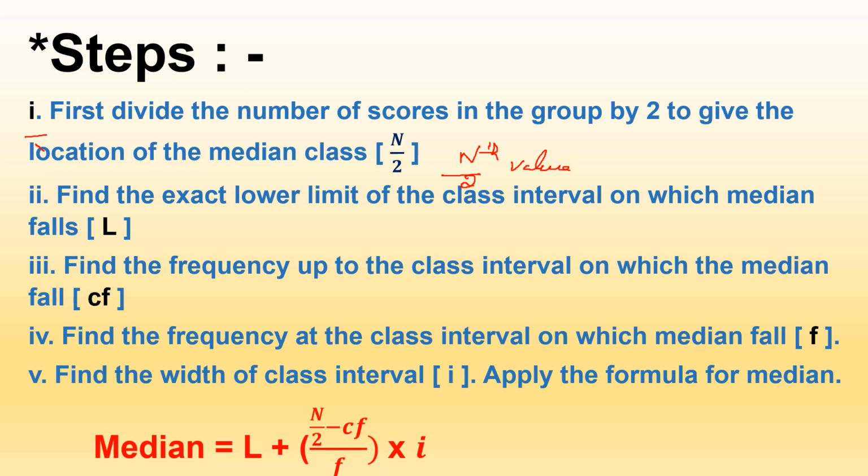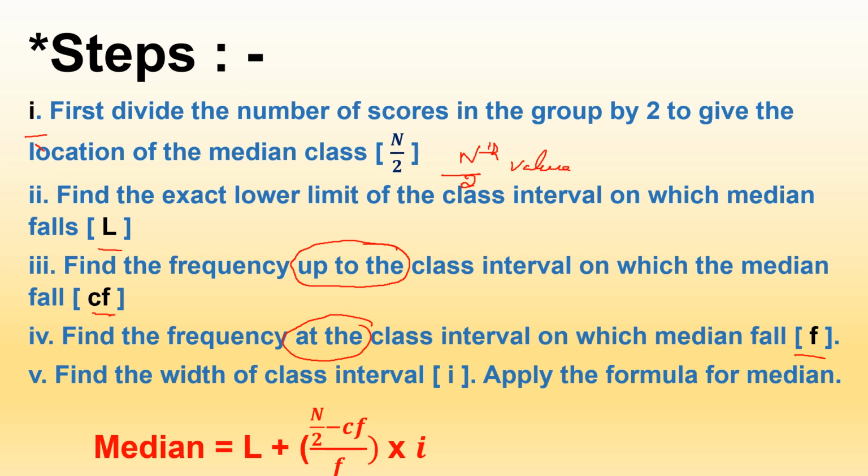Then find the exact lower limit of the class interval in which the median falls; that is L. Next, find the frequency up to the class interval in which the median falls; that is CF. As a fourth step, find the frequency at the class interval in which the median falls.